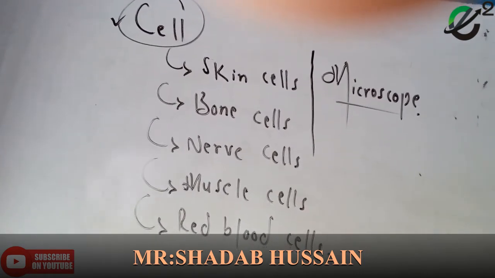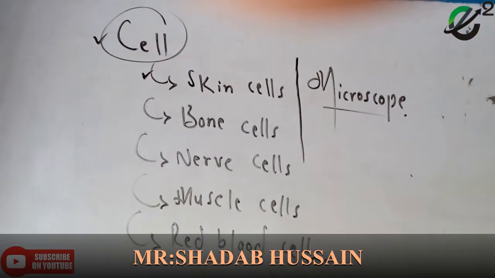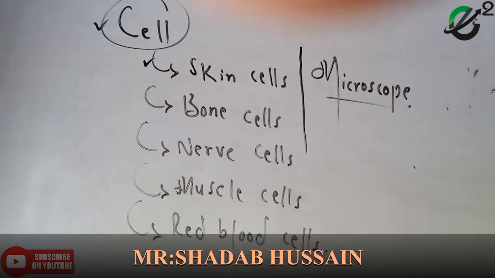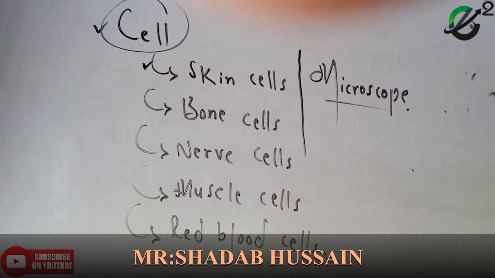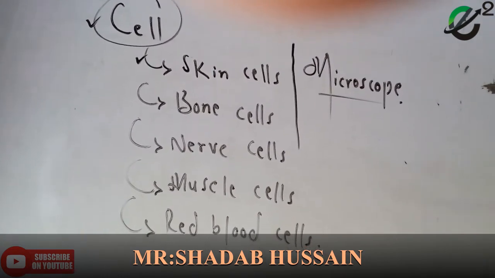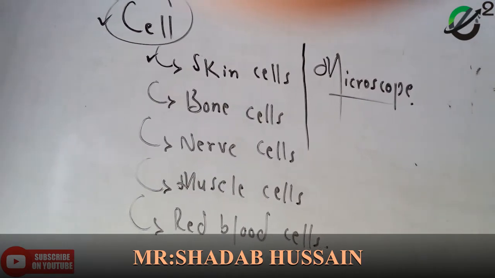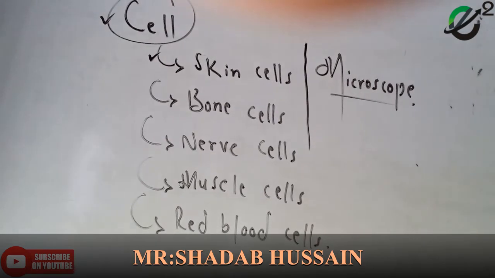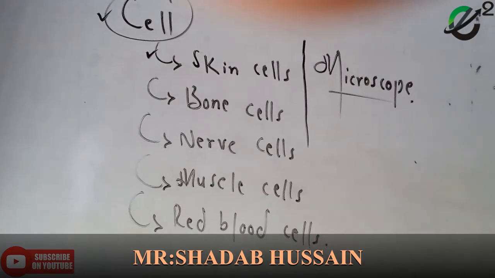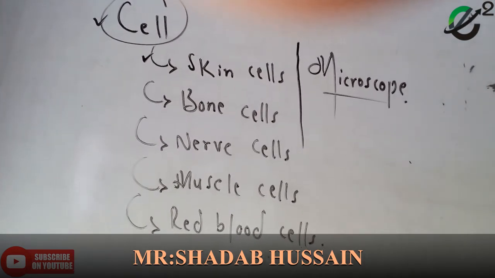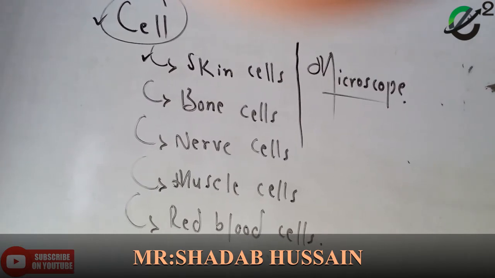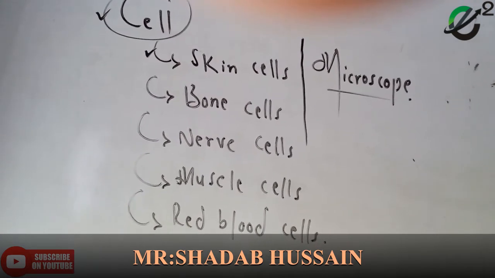Number one is skin cells. What is the function of skin cells? They cover the body and protect the inner layer. How do they cover the body and protect the inner layer? We have 3 layers of skin. हर चीज को covering layer होता है. अल्लाह सुब्हानहू व तआला ने हमारी स्किन जो है हमारी बॉडी के लिए कवरिंग लेयर बनाई है. क्या बनाई है? कवरिंग लेयर बनाई है.